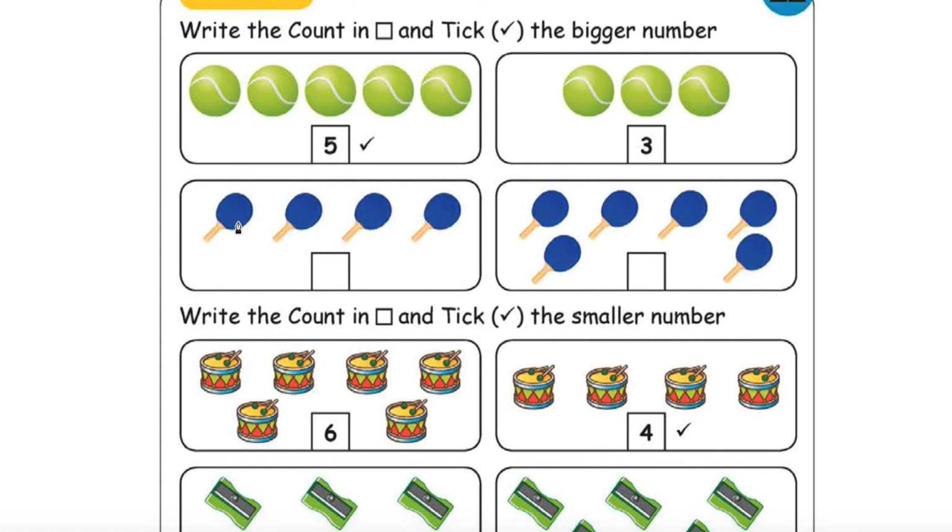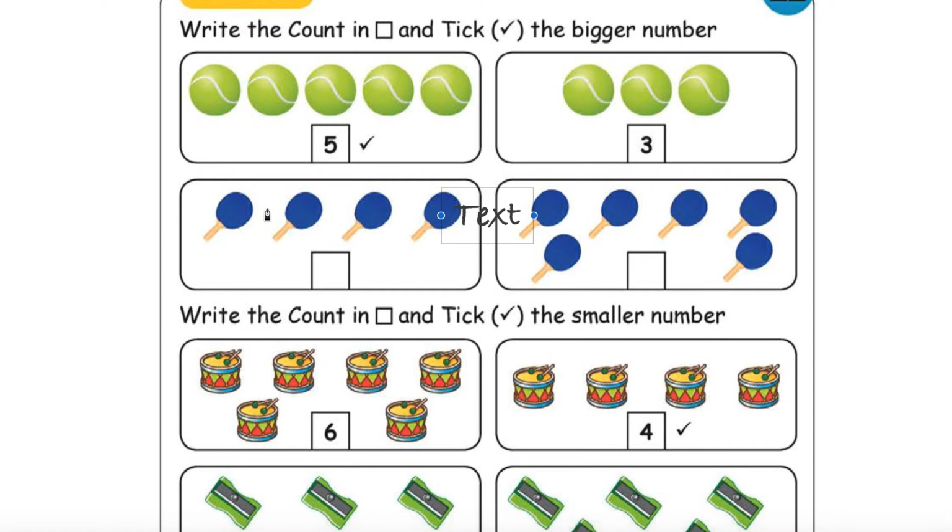Let me take over from here. How many TT bats are there? Here there are 4. Then we need to write 4. 4 TT bats are there. Right? Yeah, 4. How many TT bats here? 1, 2, 3, 4, 5, 6. So 6.